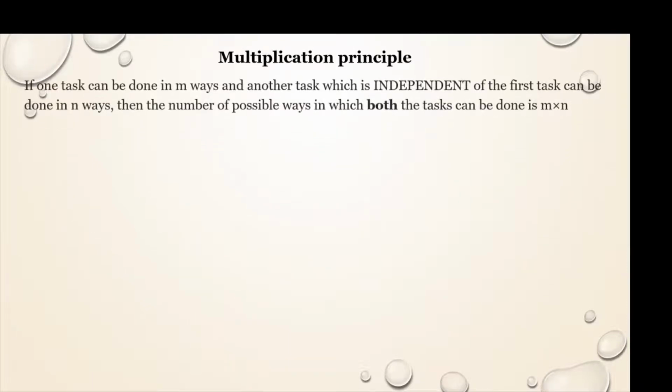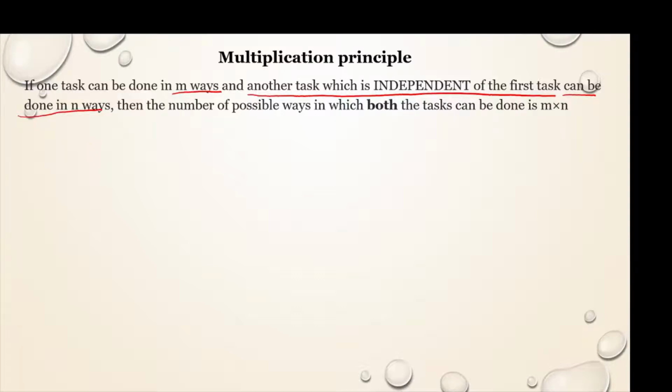Now let us see what is multiplication principle in permutation and combination. If one task can be done in m ways, or one event can occur in m ways, and another event which is independent of the first task can be done in n ways. Here also there are two events that are happening, or tasks that are taking place.